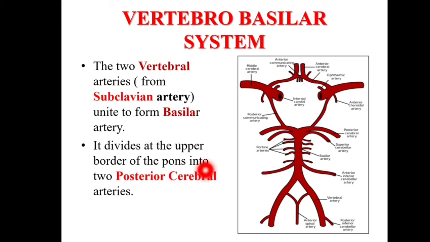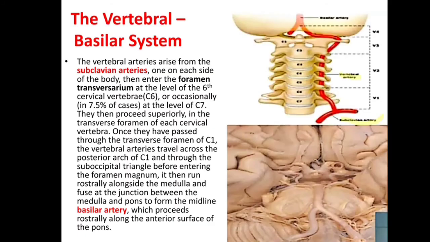The two vertebral arteries, right and left, arise from the subclavian artery and unite to form the basilar artery. It divides at the upper border of the pons into the two posterior cerebral arteries. So, this is the vertebro-basilar system, and here are some details about this system.